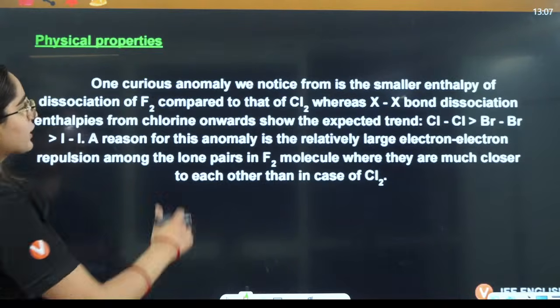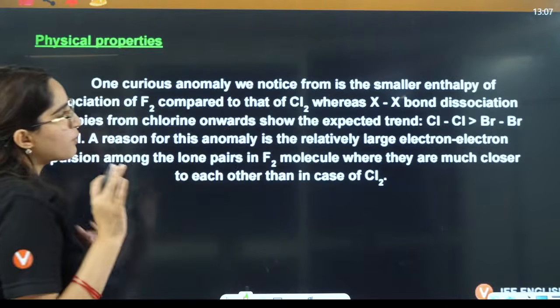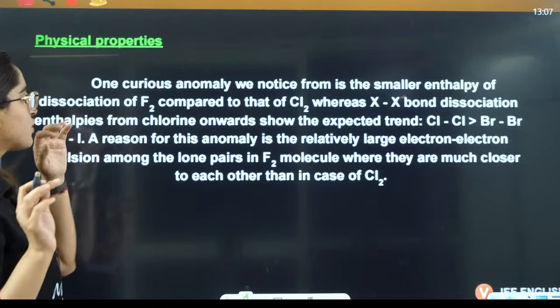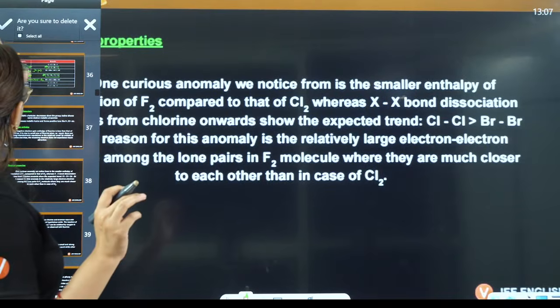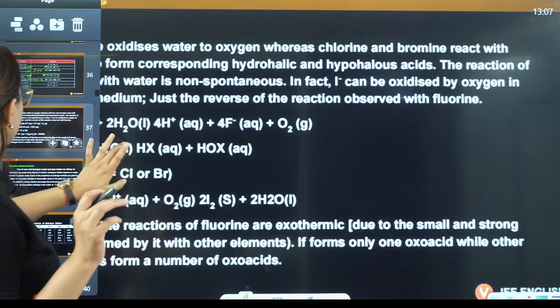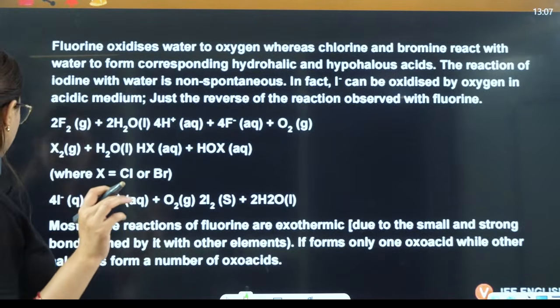Physical properties: one curious anomaly that we notice is the smaller enthalpy of dissociation, which we have also discussed. To understand this one, you will have to go through the full thing, which we don't need to do in this lecture. They all react with hydrogen to give hydrogen halides, but affinity for hydrogen decreases from fluorine to iodine.